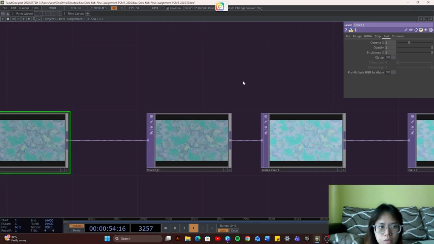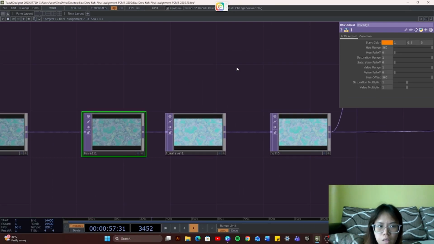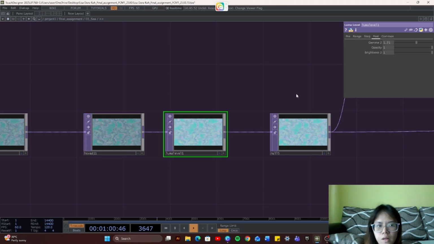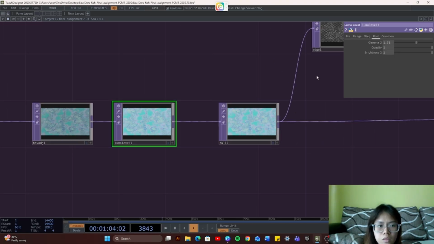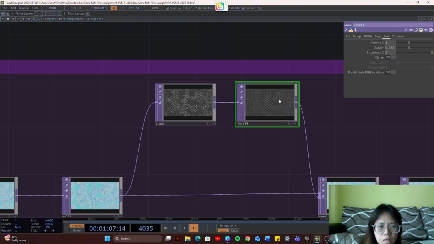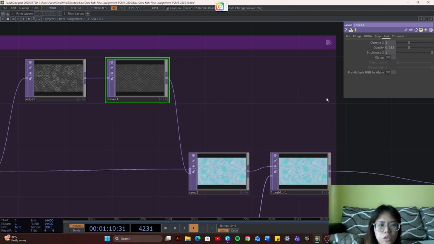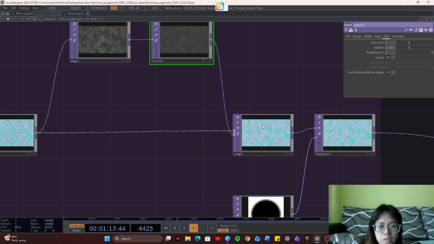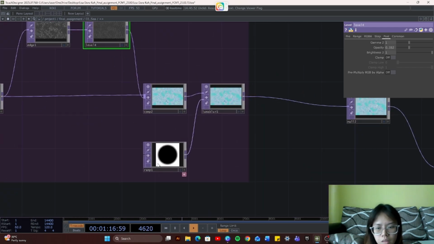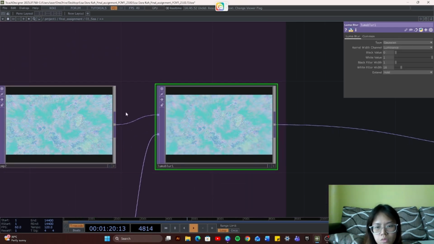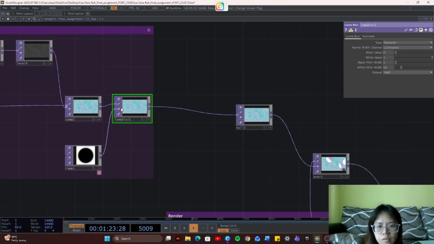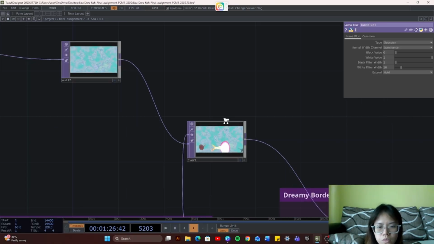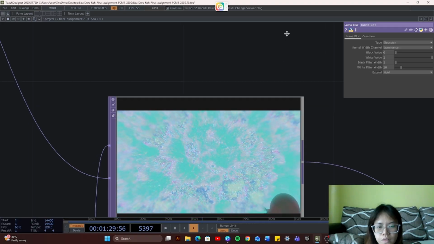So I place another level, adjust the opacity and everything, and I place the HSB adjust and a luma level to brighten it up a little bit more, and then I place a null. Over here I put an edge and I place a level to make the edge not so clear by adjusting the opacity, and then I comp both of them together, and then I use a ramp to adjust this, and then I place it into a luma blur again, and then from there I put it into a null, so I achieved what I wanted, like this.